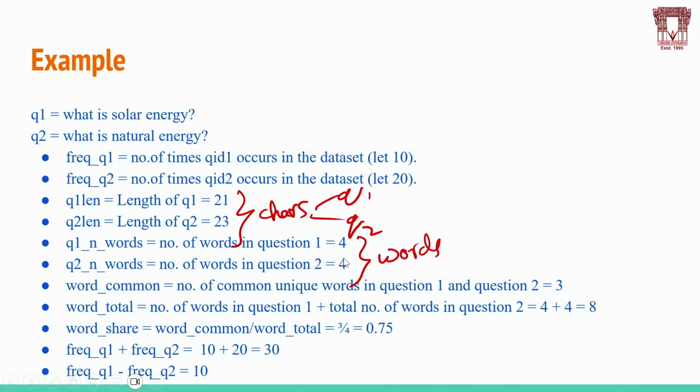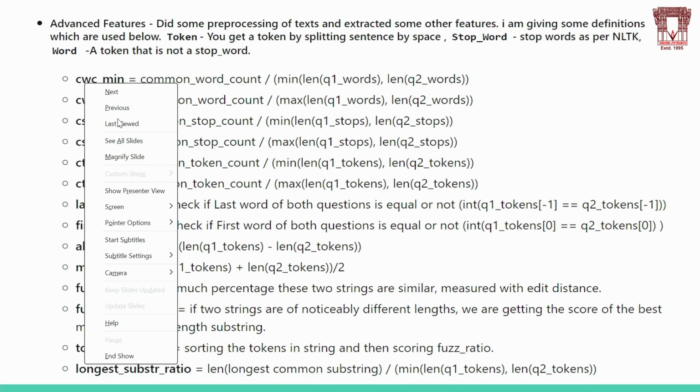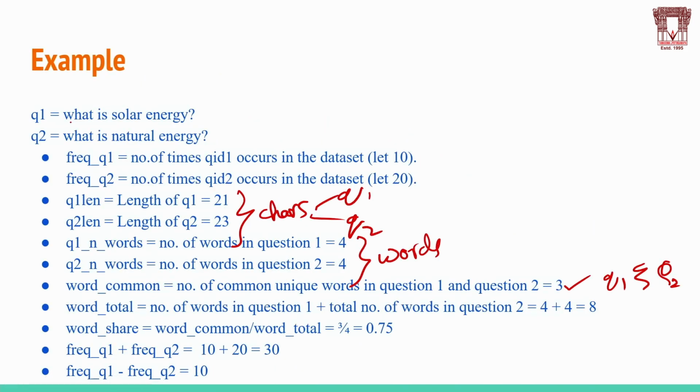And word common: how many words are common in Q1 and Q2? What is the common word? "Is" is the common word and "energy" is the common word. "What" is also common. These are the three common words in question 1 and question 2.